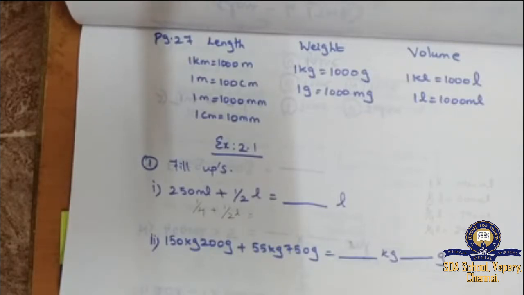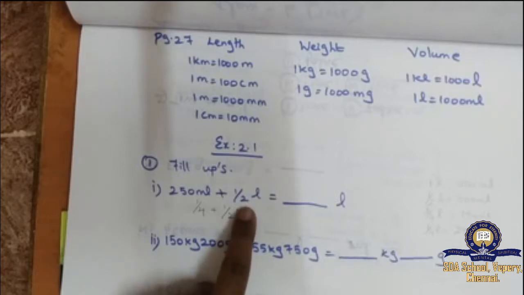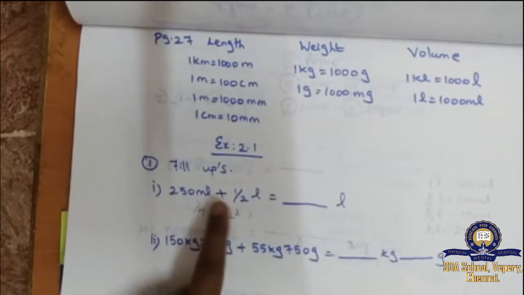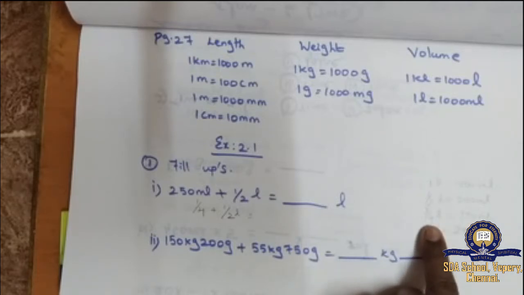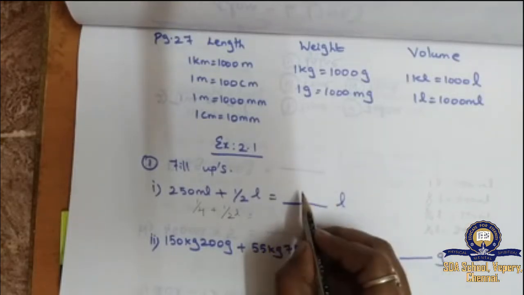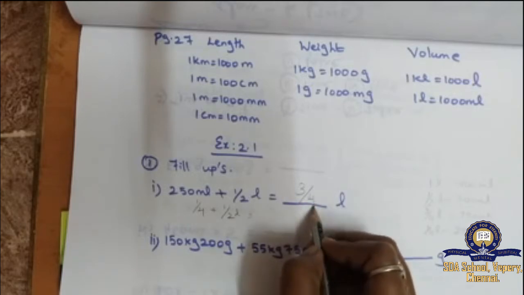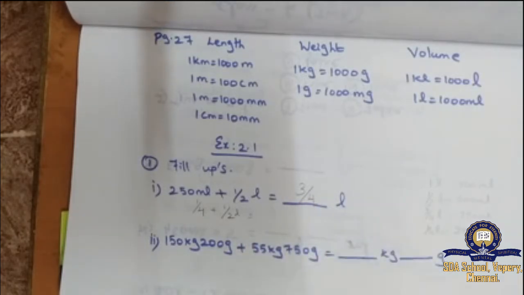What will you get? Half liter. This is 500 ml. This is 250. 750 means 3 by 4 liter. You are able to understand.